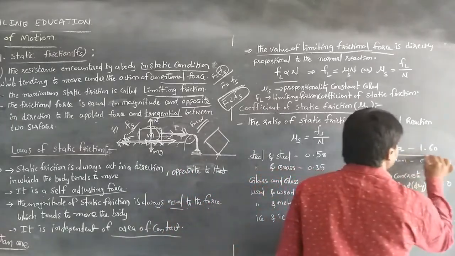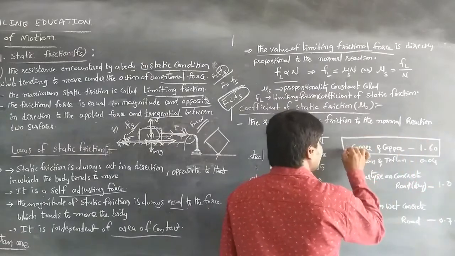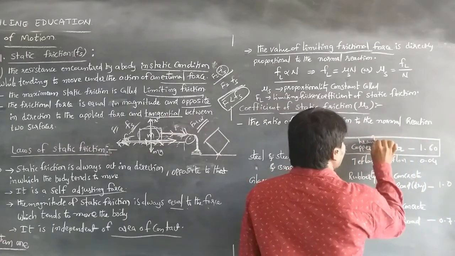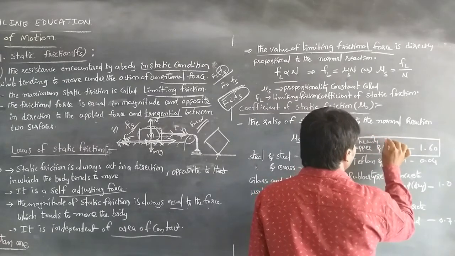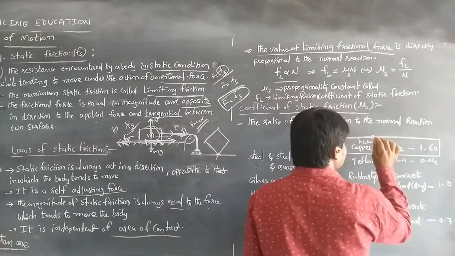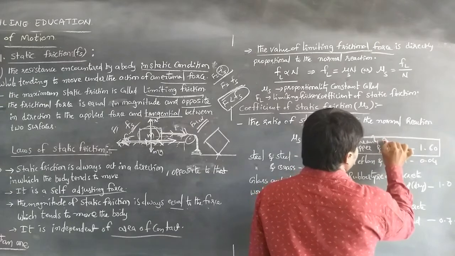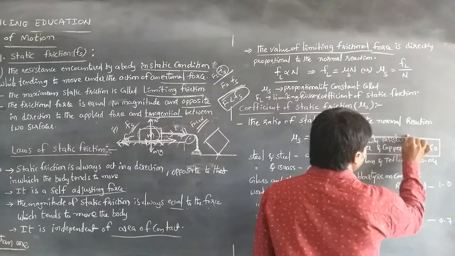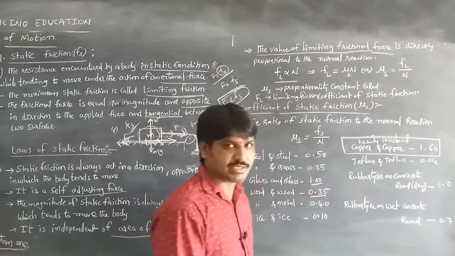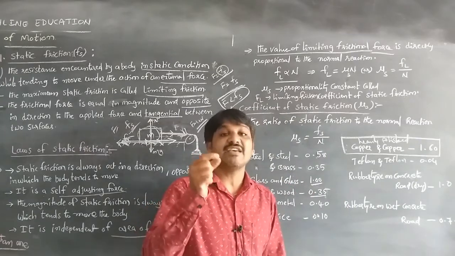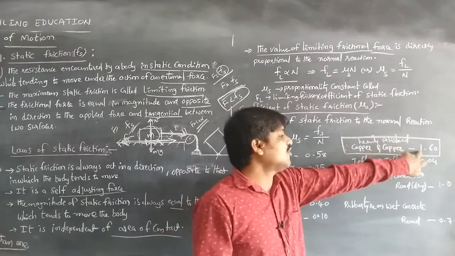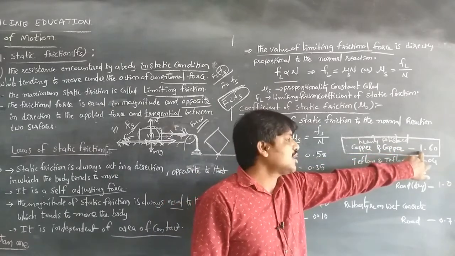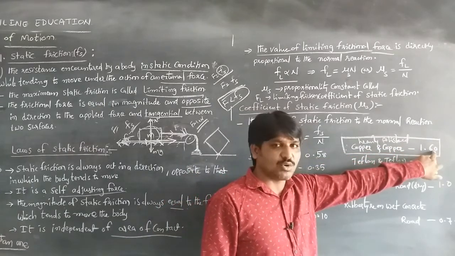We already discussed that the coefficient of friction is always less than 1, except in special cases like heavily polished copper plates, where the coefficient of friction is greater than 1, that is 1.60.